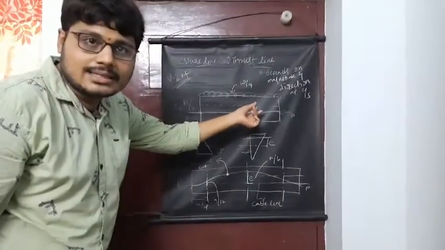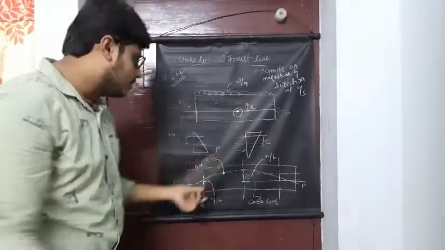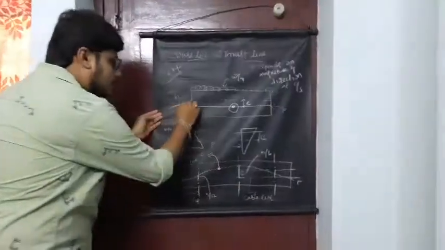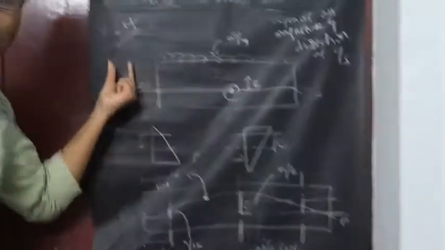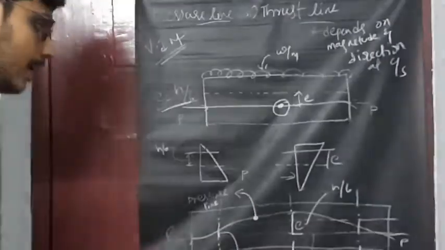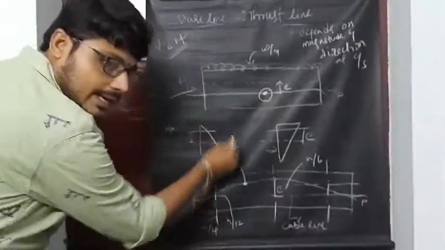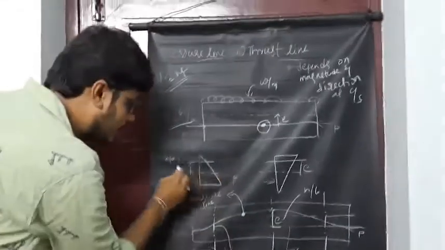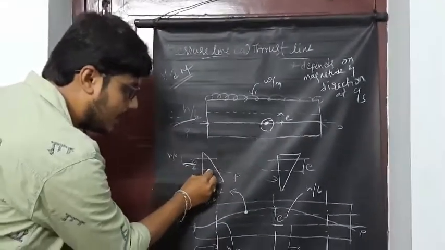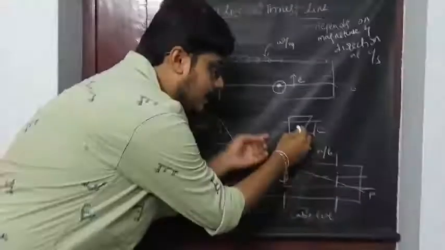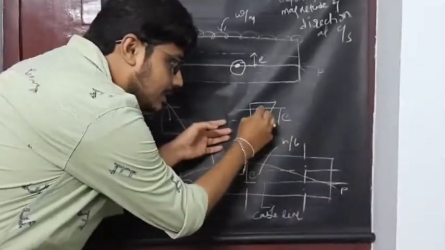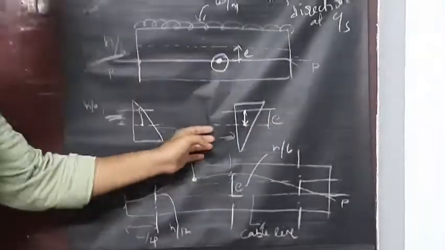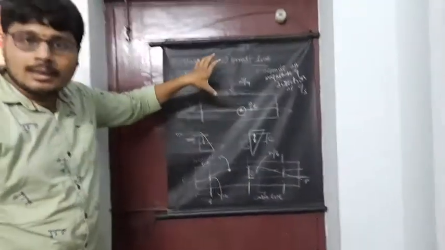where the eccentricity is calculated directly, which is given by h by 6. Okay, so for the purpose of a triangular load, if the shape is triangular, this is known as h by 6 from the neutral axis to the eccentric distance, and the inverted triangle means this is the eccentric distance which is known as the pressure line.